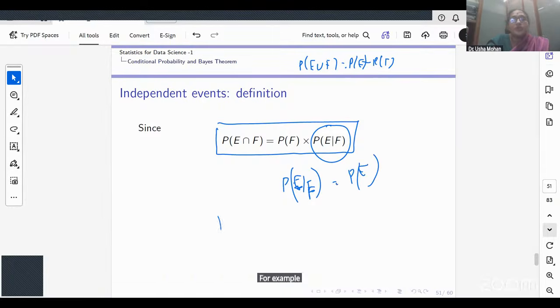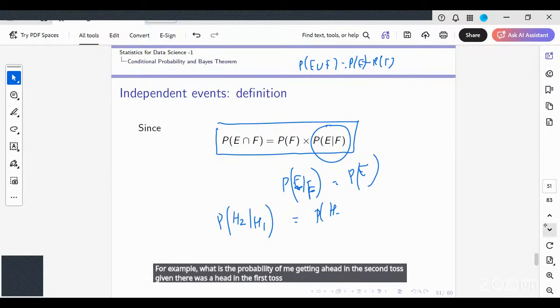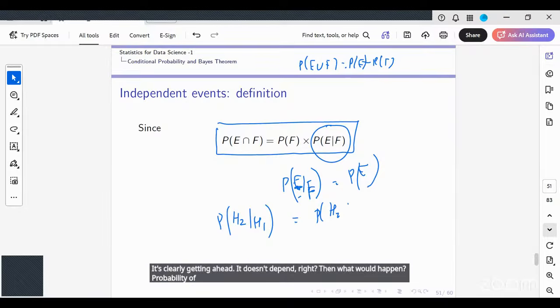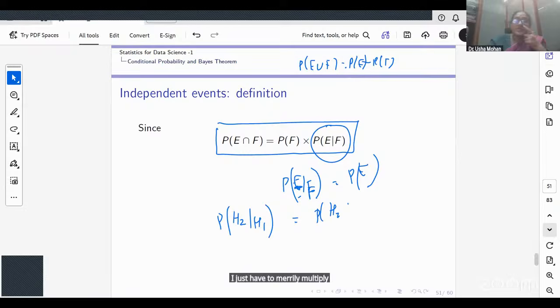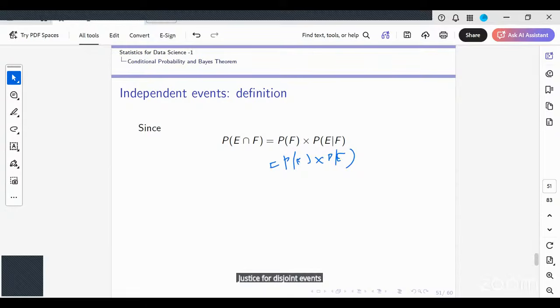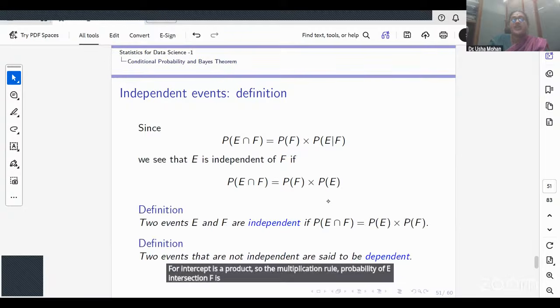For example, what is the probability of me getting a head in the second toss given there was a head in the first toss? That doesn't depend on the first one, right? Then what would happen? Probability of E conditioned on F is just probability of E, so I just have to merely multiply. So then what happens to this? Just as for disjoint events it was the addition, for the intersection it's the product. So the multiplication rule: probability of E intersection F is probability of E into probability of F. You say E is independent of F if this happens.